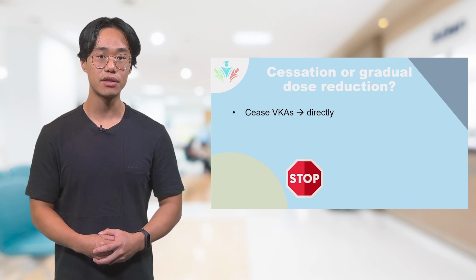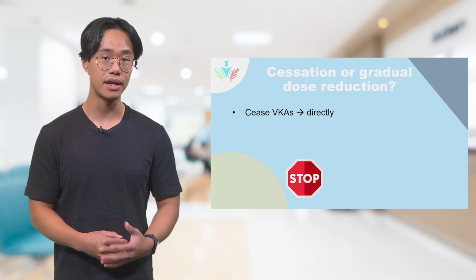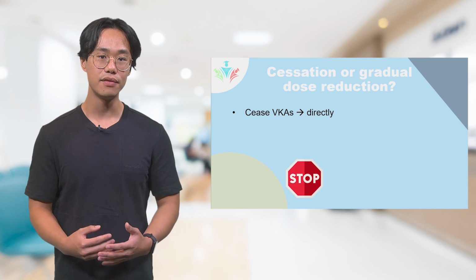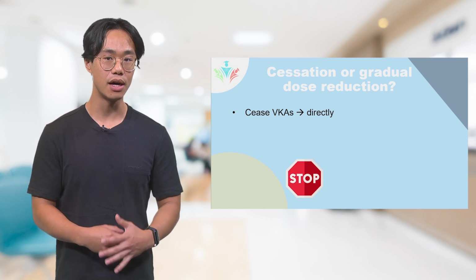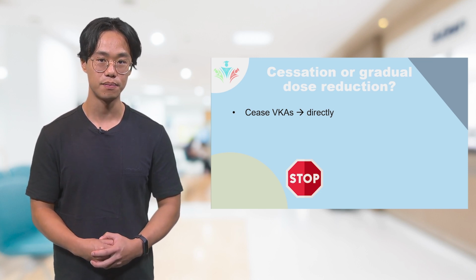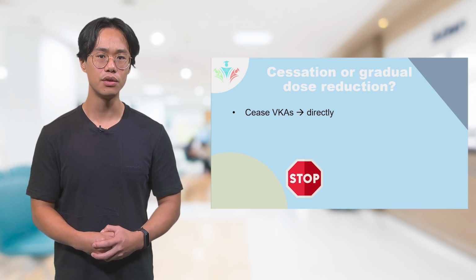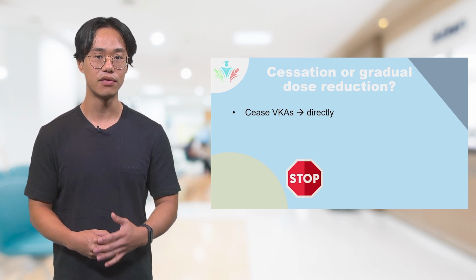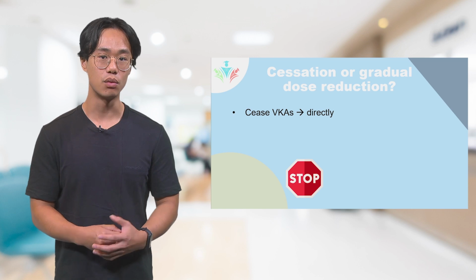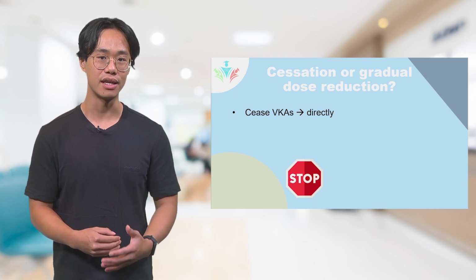When a VKA needs to be discontinued because there is no indication or for any other reason, VKAs can be ceased directly without the need for gradual dose reduction. For acenocoumarol, it usually takes about 2 to 3 days before the INR is normalized, and for warfarin and phenprocoumon, it can take a little longer. So it is important to take the half-life effect of the VKAs into account when a switch to a different drug, for example anticoagulants, is desired.